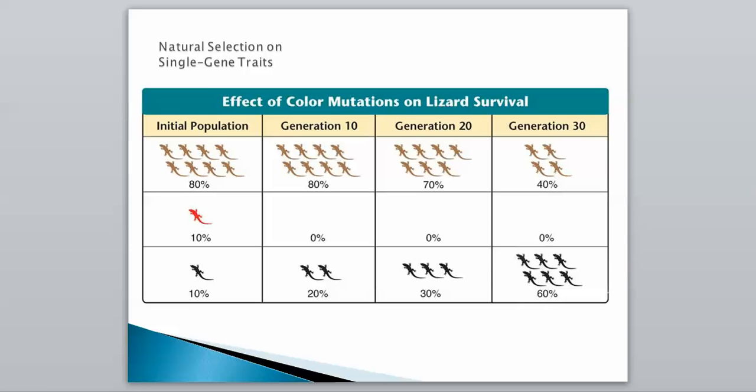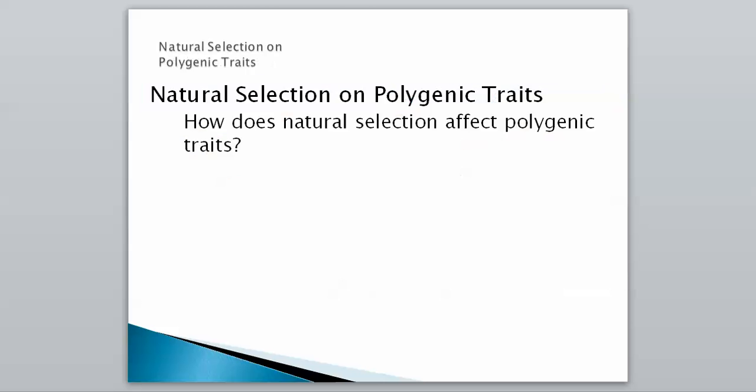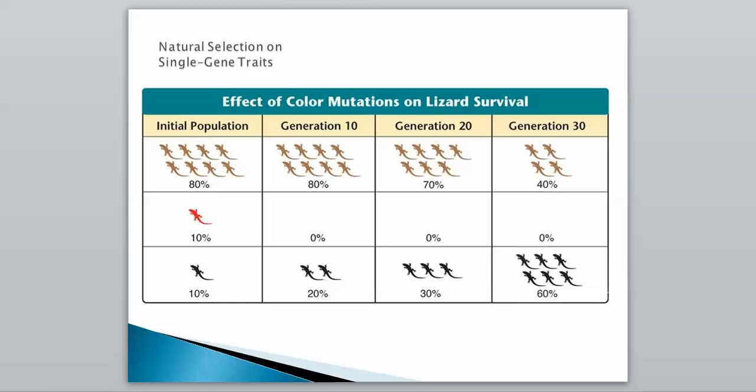We go from 70-30, then we get a complete switch to 40-60. So the population has changed over time to where we now have more black lizards than brown lizards. And so that is how it can work on a single trait, or a single gene trait. So this is effective color mutation, controlled by a single gene.